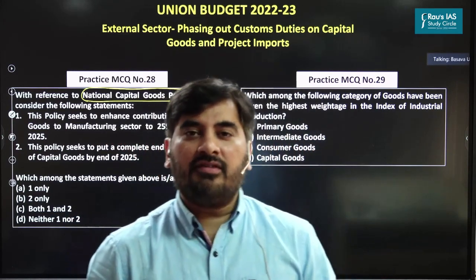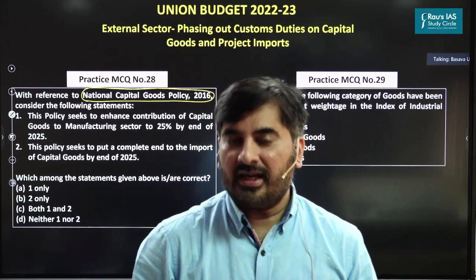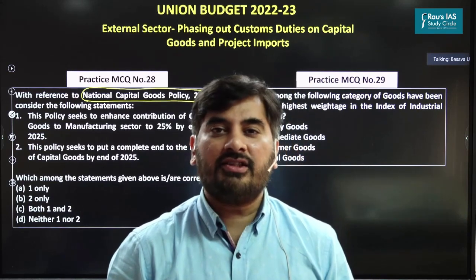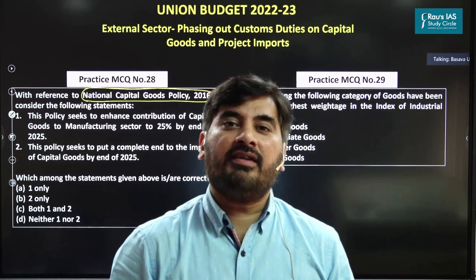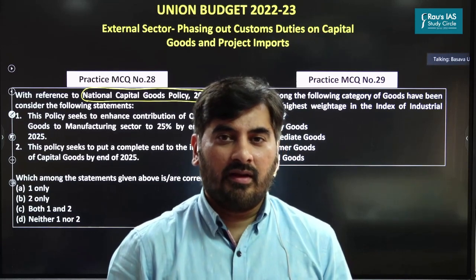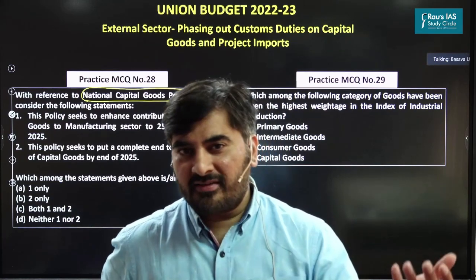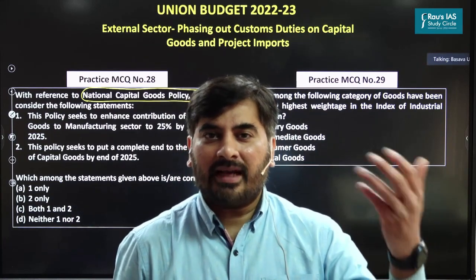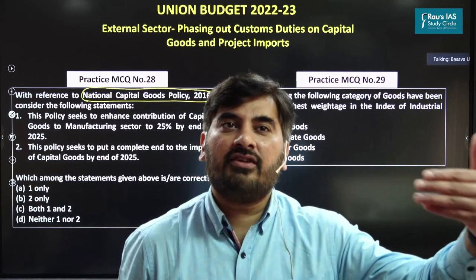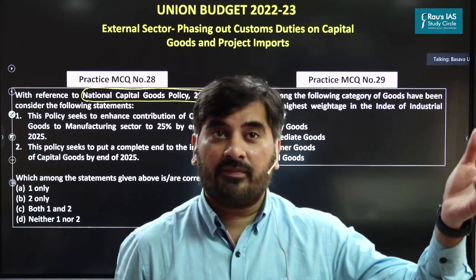See, capital goods are basically those goods which are in turn used for manufacturing other goods or for rendering services. What are the examples of capital goods? In the textile industry, capital goods such as power looms are used for manufacturing textiles.